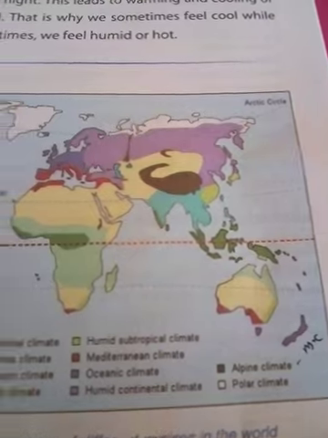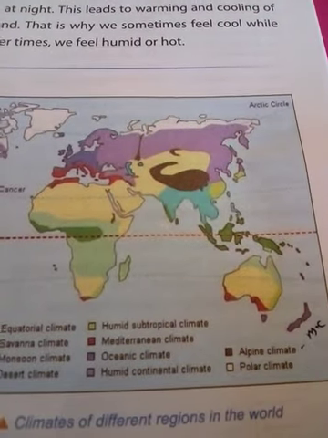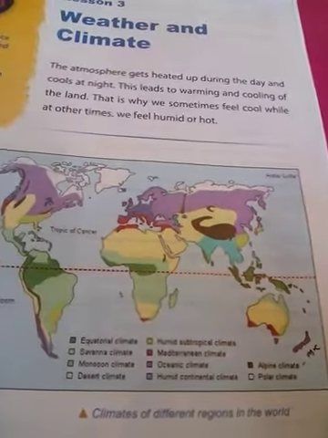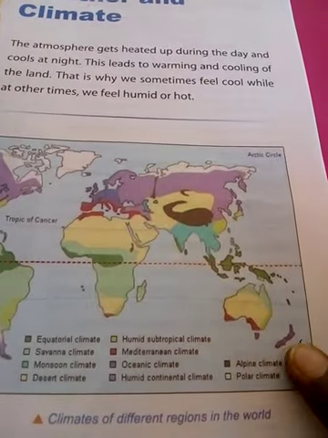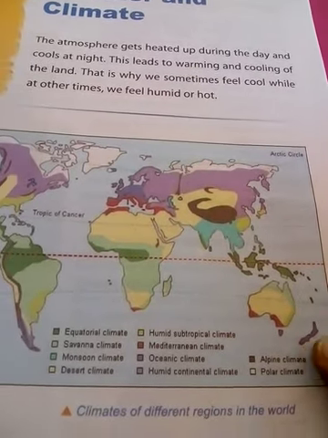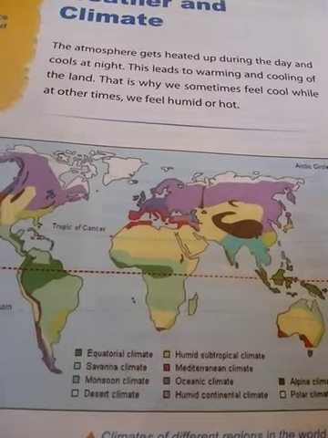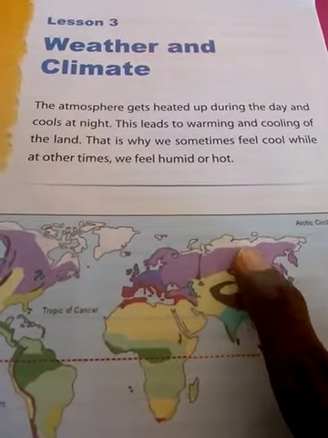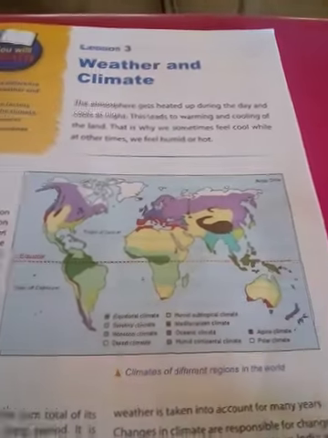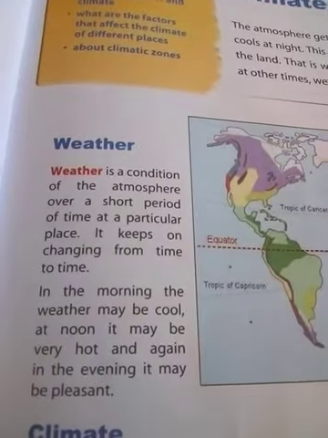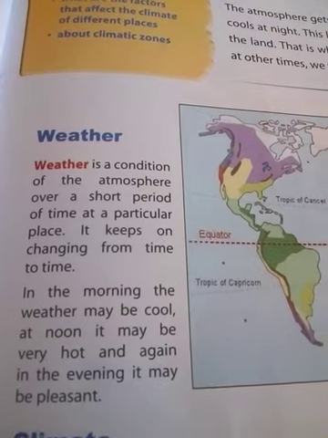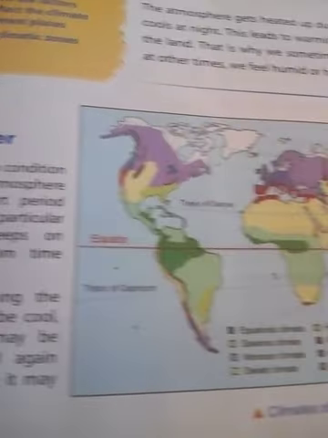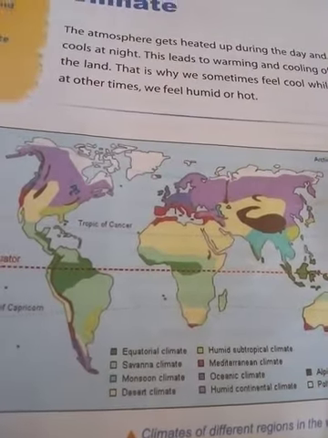the alpine climate, this is the alpine climate, which means the mountain climate. This is also found in the Maldives. And the polar climate, where do they have it? The upper part of Asia, the tip point. All these climates have been differentiated. Now, weather is a condition of the atmosphere over a short period. So far we have seen 10 types of climate.